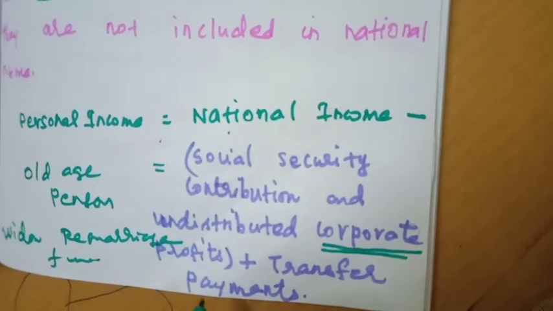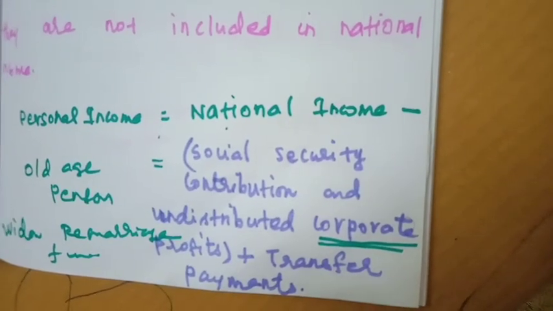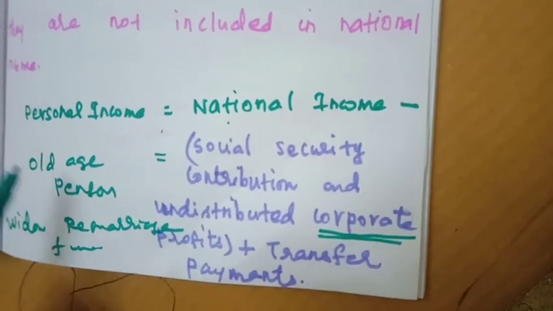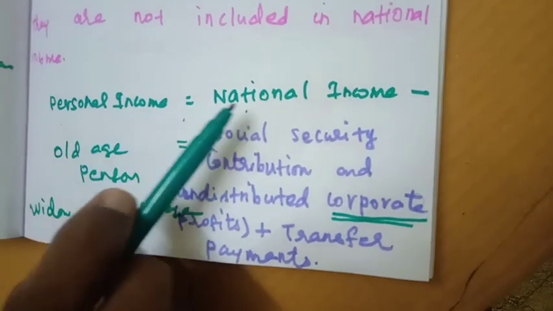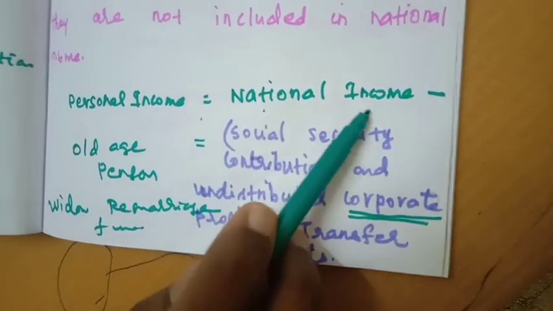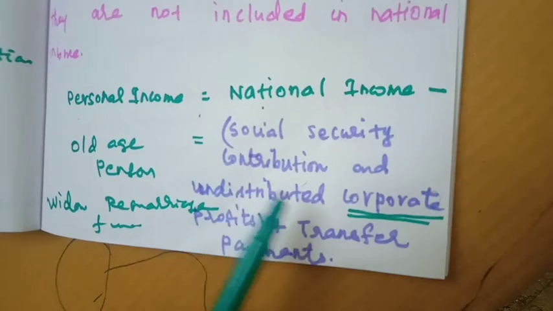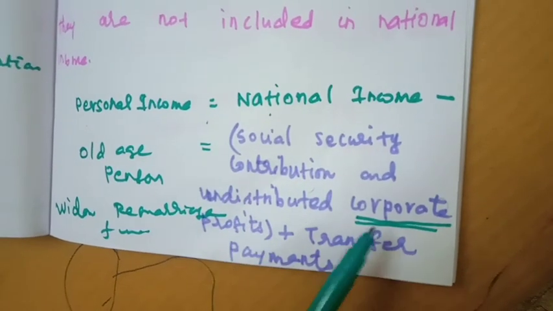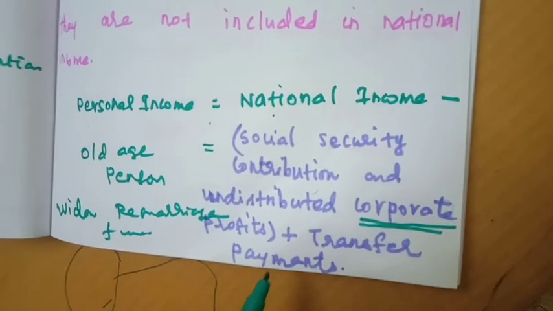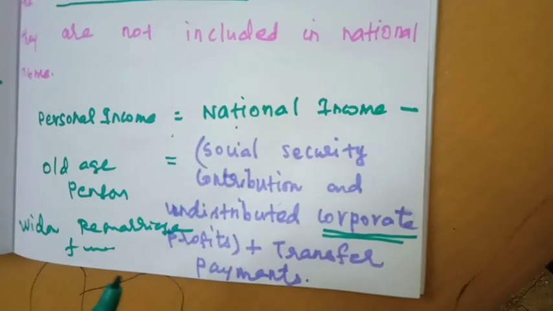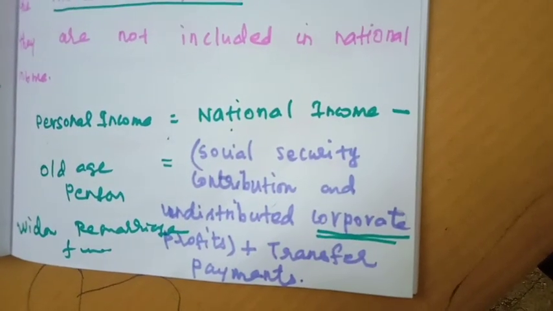Plus the transfer payments. Transfer payment means the benefit schemes given by the government. So personal income is equal to national income minus social security contribution and undistributed corporate profit plus transfer payments. Next we will move to disposable income.